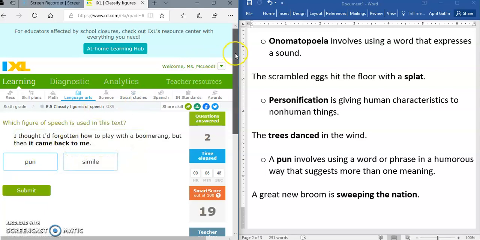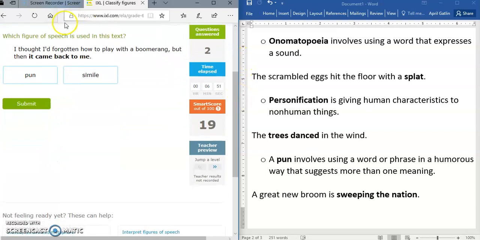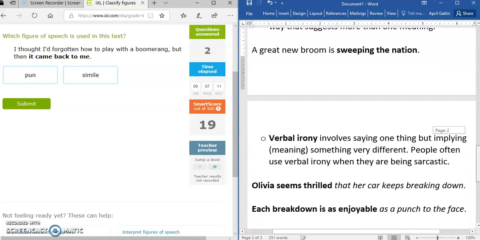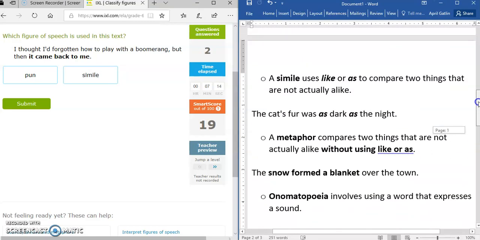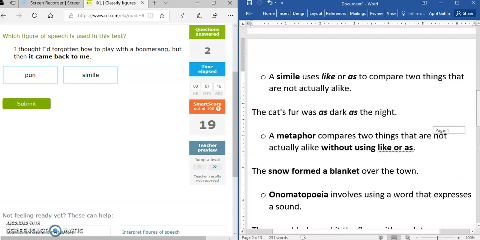All right. Next one says, which figure of speech is in this text? I thought I'd forgotten how to play with the boomerang, but then it came back to me. So is it a pun or is it a simile? I know that a simile is a figure of speech that compares two things using the words like or as. In this phrase here, nothing is being compared.